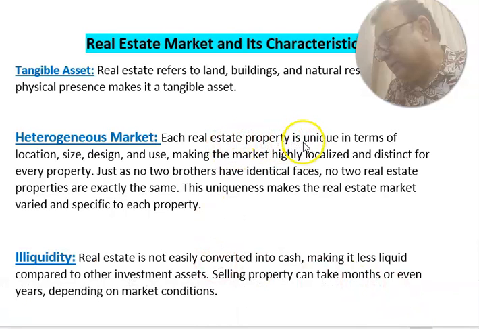Each real estate property is unique in terms of location, size, design and use, making the market highly localized and distinct for every property. Each and every property is different, just like two brothers. If two brothers' faces are not the same, in the same way two properties cannot be the same. So many differences will be there due to their attributes like location, size, design, use, wind direction and vista, and others. So it is a heterogeneous market.